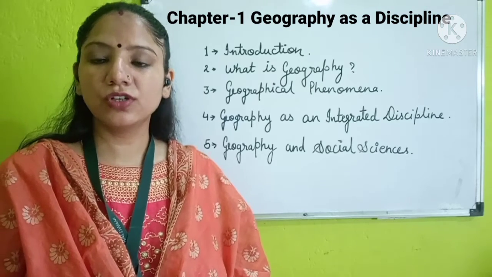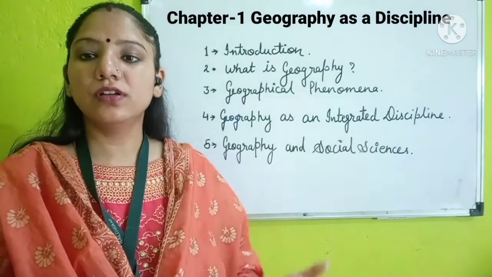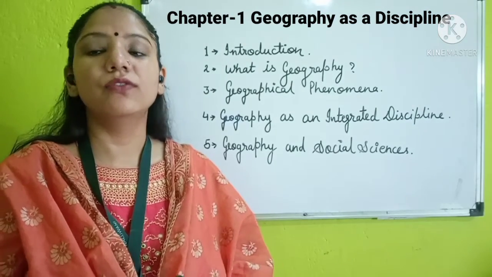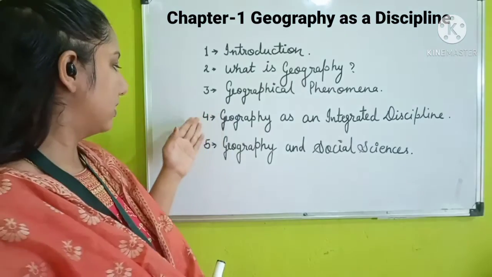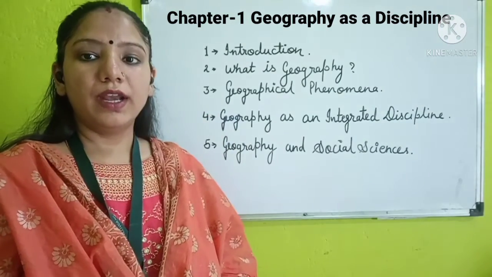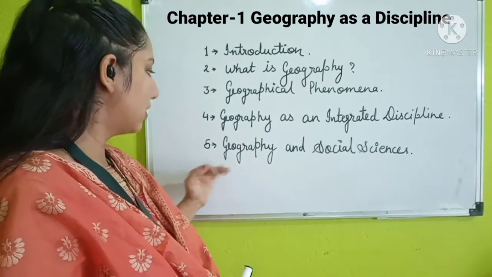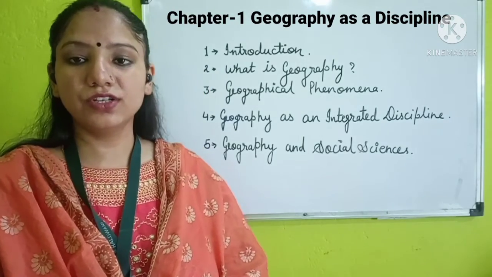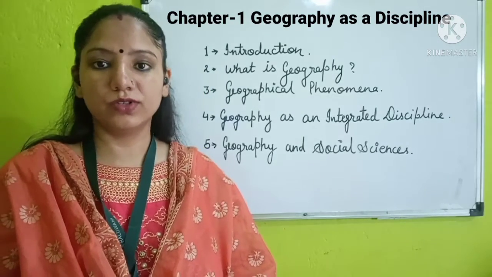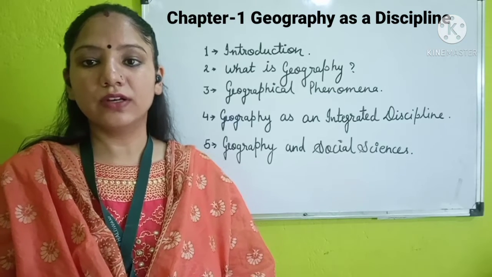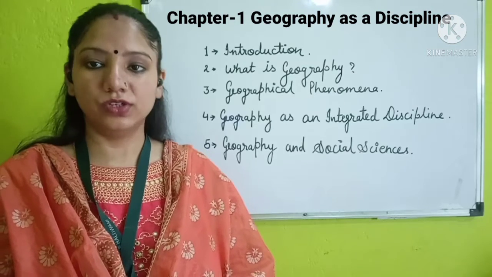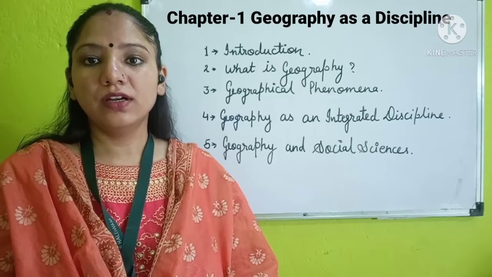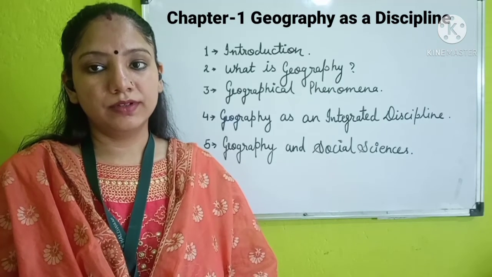So in which dimensions it is integrated with other subjects, that we will study in the fourth topic. And at the last, we will study geography and social sciences, in which we will see the relationship between geography and other social sciences and why we are including geography as a social science. So let's start our today's chapter.